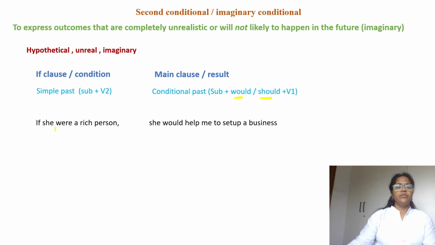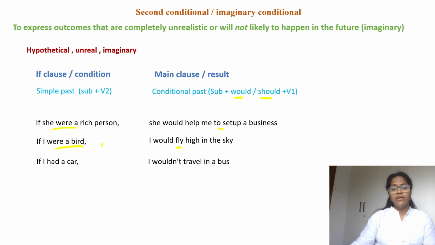If she were a rich person, is she a rich person? No. It is an hypothetical sentence, right? If she were a rich person, she would help me to set up a business. If I were a bird, I would fly high in the sky. Am I a bird now? Can I fly in the sky? So it is completely imaginary, right? If I were a bird, I would fly high in the sky. If I had a car, I wouldn't travel in a bus.